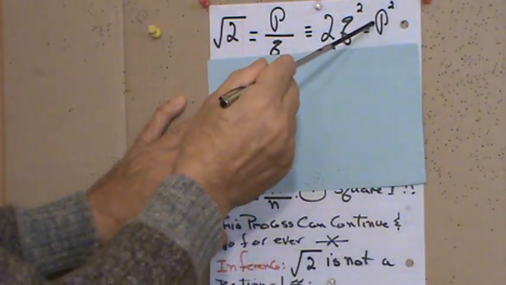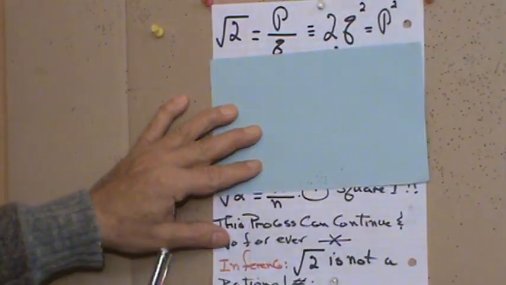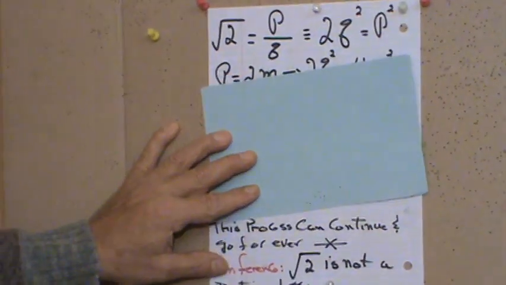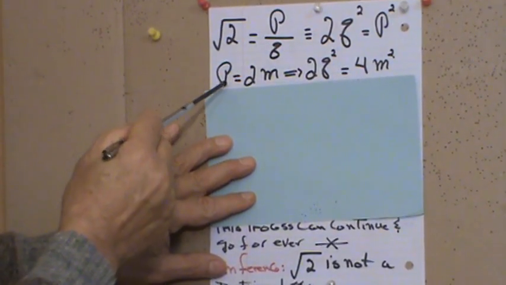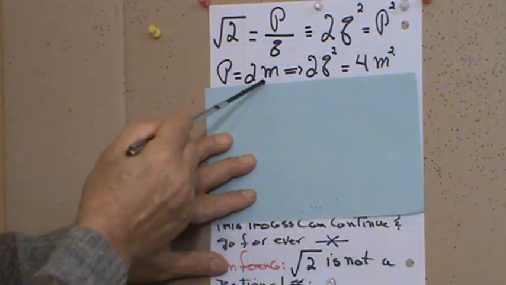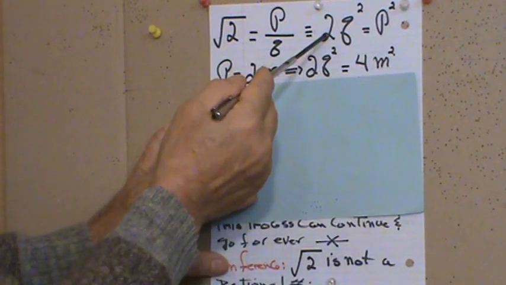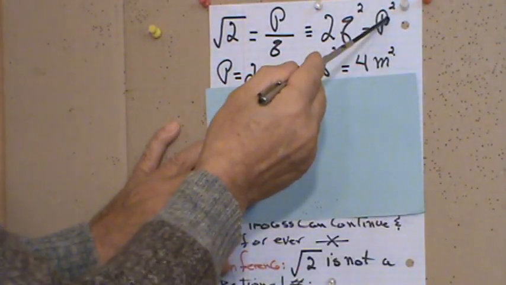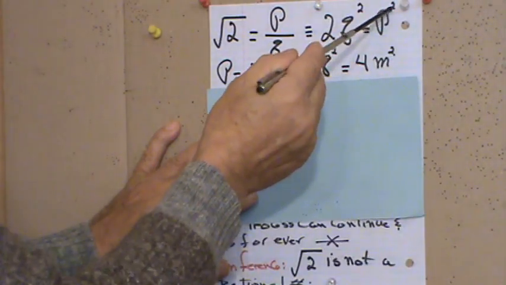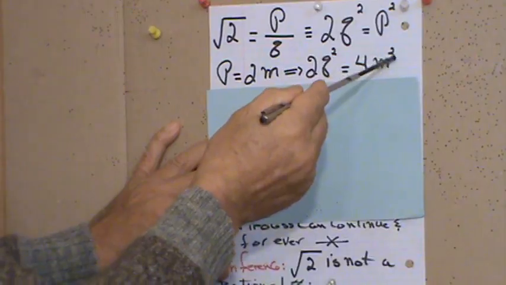Now, the left-hand side is even, is that right? Therefore, p squared must be even. So if p squared is even, that means p must be even. So we write p in this form, p equals 2m. That is the general form that we can represent any even number. So now we replace p with 2m, and we raise to the power, and we end up with 2q squared equals 4m squared.